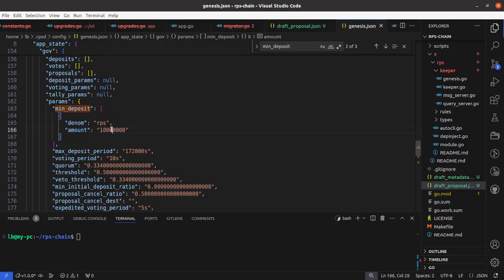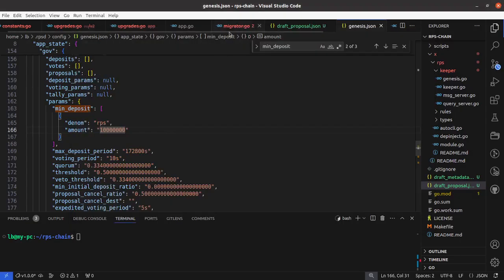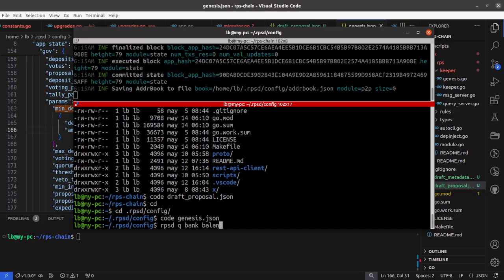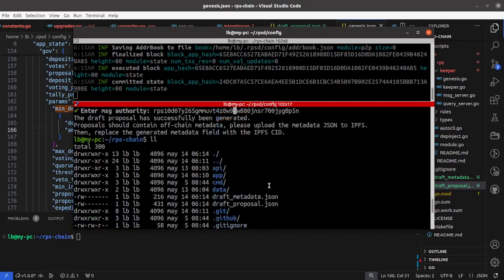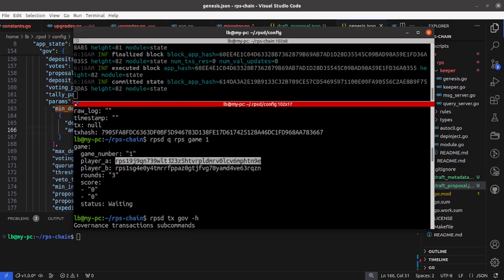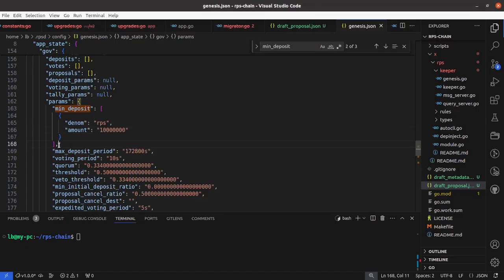It's about 10 million, but yeah, let's see if we have enough funds. So rpsd query bank balances Alice. Yeah, we'll need to add more balances to Alice, so let's do that first.